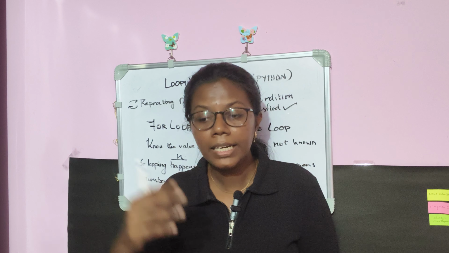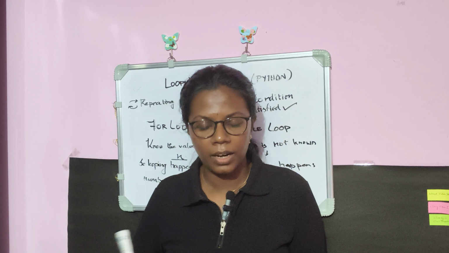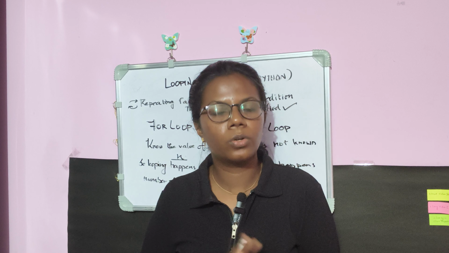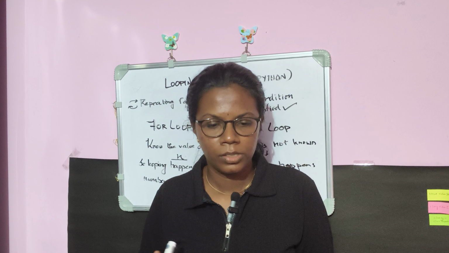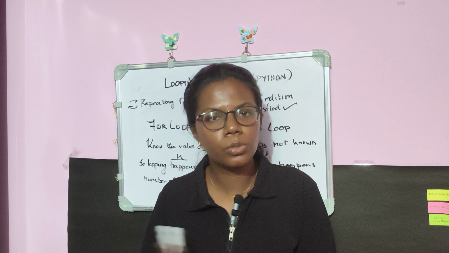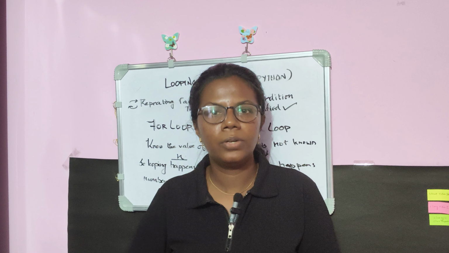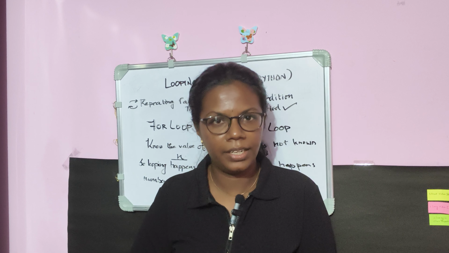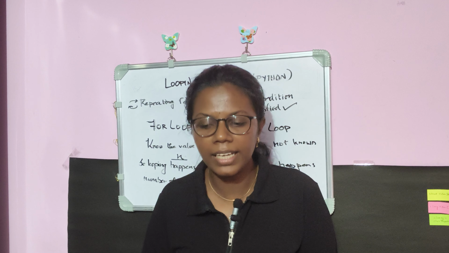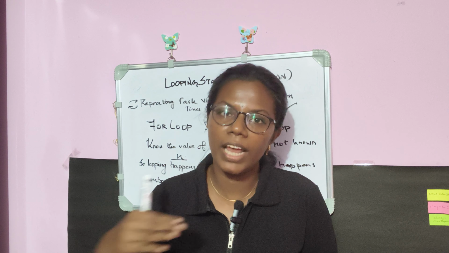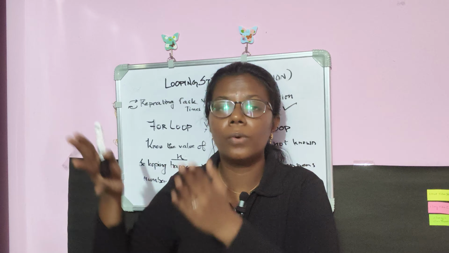So what will I be doing? Until the students stop coming, as long as they keep on coming, I'll be taking attendance. I have no idea about the total count. Some volunteers might come, and some new people from other colleges, other schools might come. So whoever comes, I need to add them to the list and provide that to the management. So I need to take attendance until the condition is satisfied, until I see evening, until the school closes. Until the condition is satisfied, I need to repeat the process of taking attendance. So that is how while loop works.